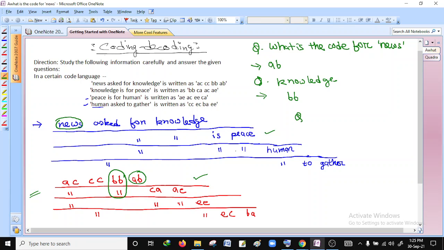Now next question, suppose what will be the code for gather? Gather is in the last sentence, and there is no common sign below. Here you can see there are two codes, either EC or BA, means we can't decide. So your answer will be either EC or BA. In this way you can find out the code for all the questions.